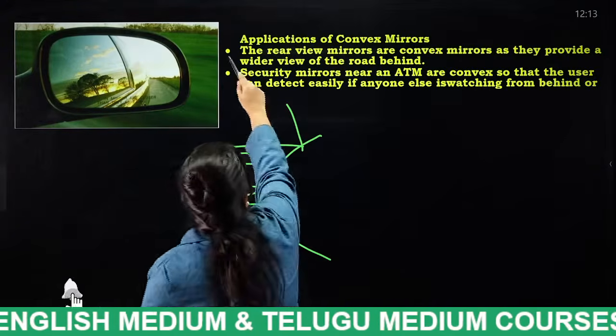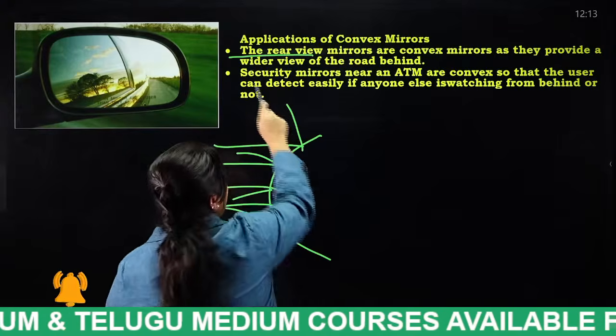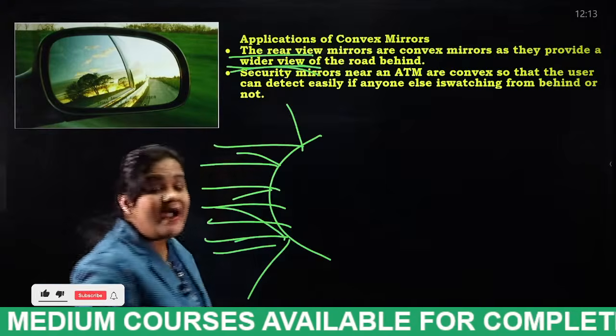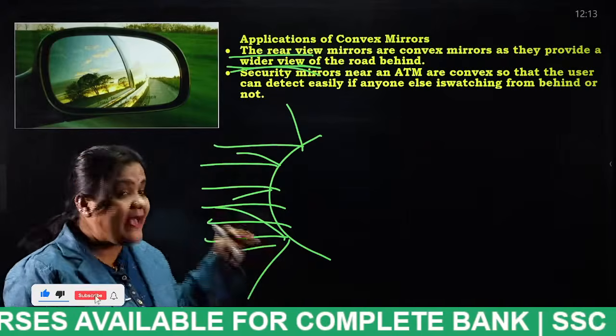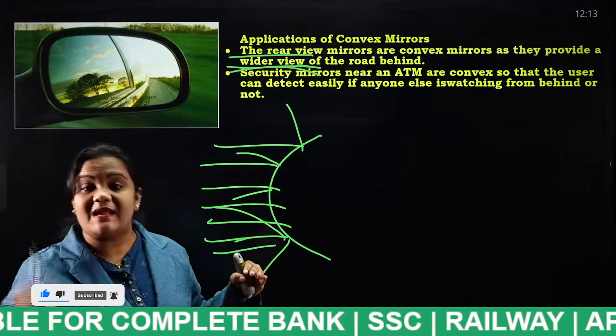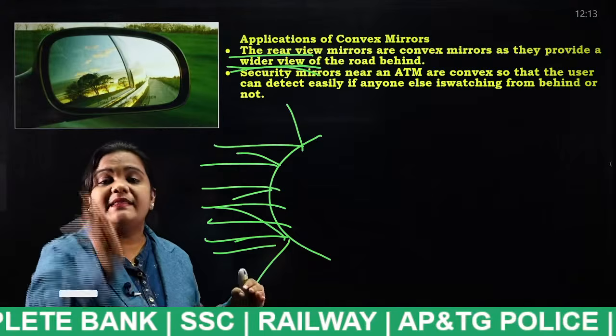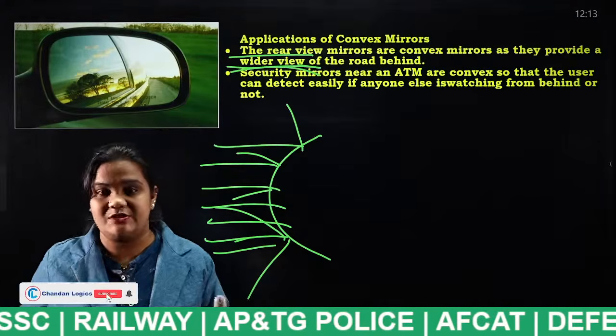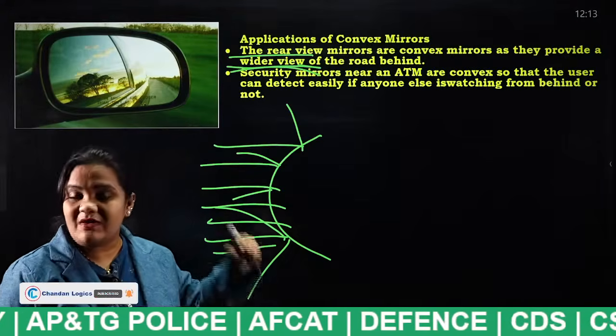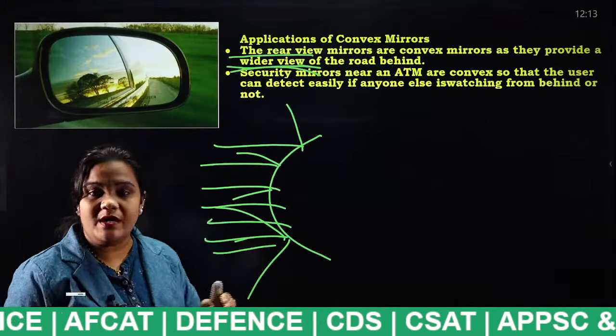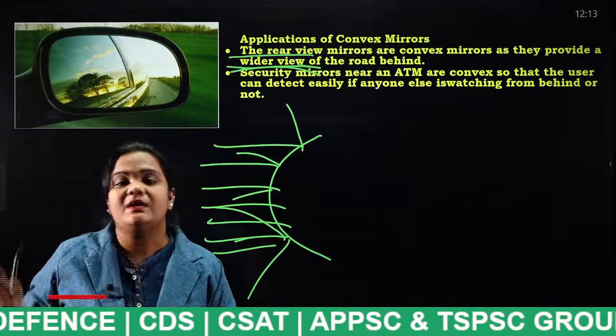Next, the rear view mirrors are convex mirrors as they provide a wider view, a wider view of the road. Why? Because as it is curved outwards, when the light rays hit it, the reflections diverge. For this purpose, many vehicles use this convex mirror to see the wider side of the road. Okay.